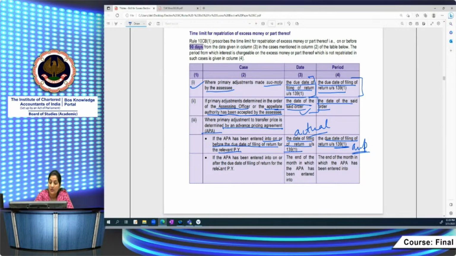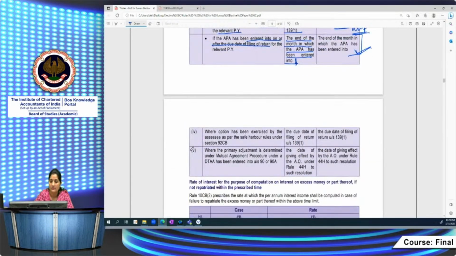If the APA has been entered into after the due date of filing return of income, after the 30th of November of 23, for the relevant assessment year 23-24, then it is the end of the month. Note these dates: the end of the month in which the APA is entered into, not the date of entry. You have to see the end of the month in which the APA is entered. Similarly, for computation of interest also, from the end of the month you will start computing the interest amount.